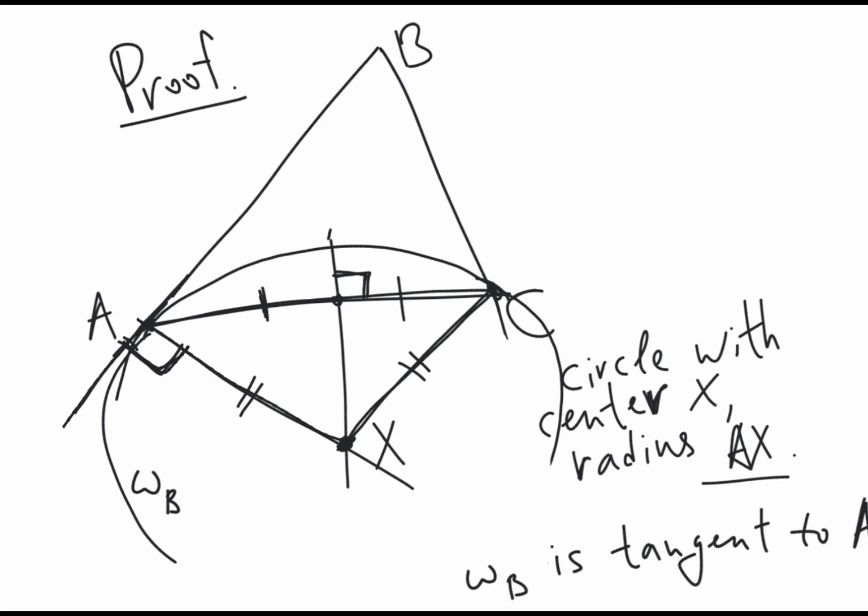So if this line AB passes through a point on the circle A, and it is perpendicular to the radius at this point, therefore, it is a tangent. It's a well-known property.